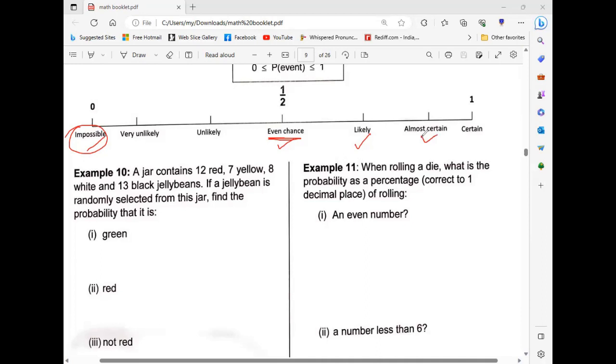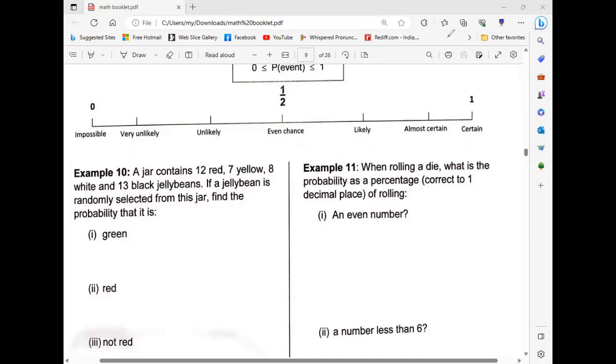Almost certain means it was very close to certain. Unlikely means it was close to 0, far from 0 but close to even chances. The scale is: impossible, very unlikely, unlikely, even chances, likely, almost certain, certain.